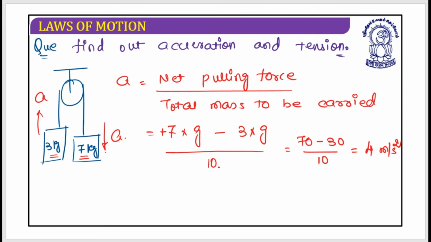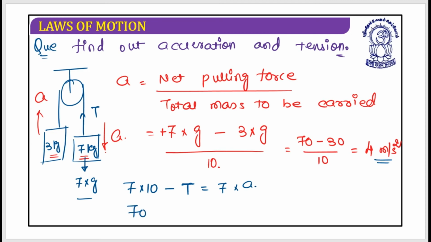Great. Now, as you can understand, this is 7 into g and this is the tension. Now you need to find out the tension force. You understand the value of acceleration, and this is moving in the downward direction, so 7g must be dominating the tension force. So what I can have is 7 into g, that is 70, minus T, equal to 7 multiplied by acceleration.